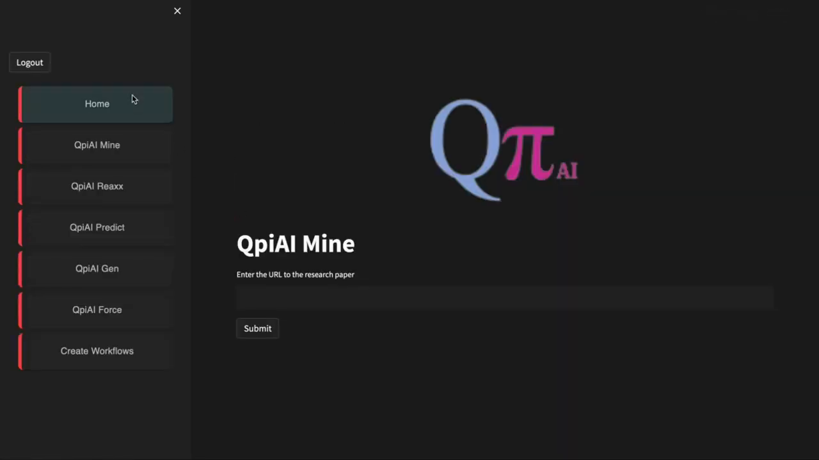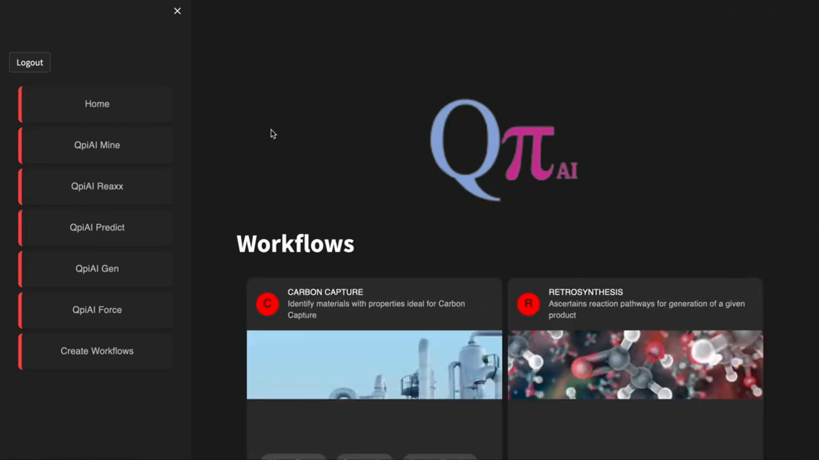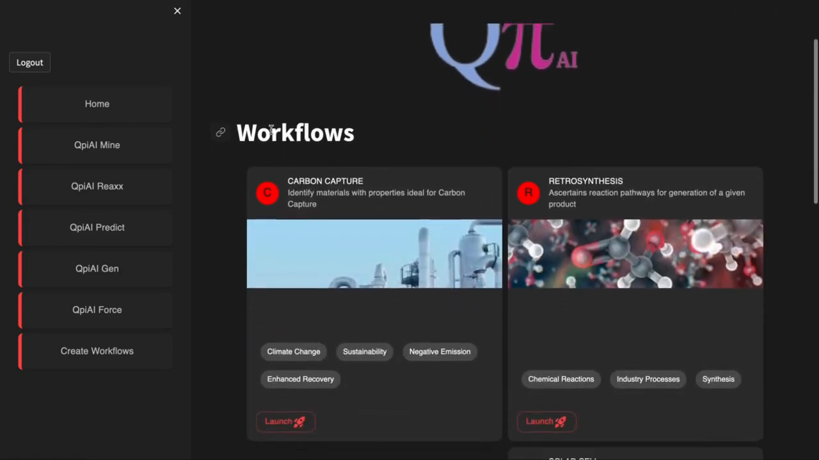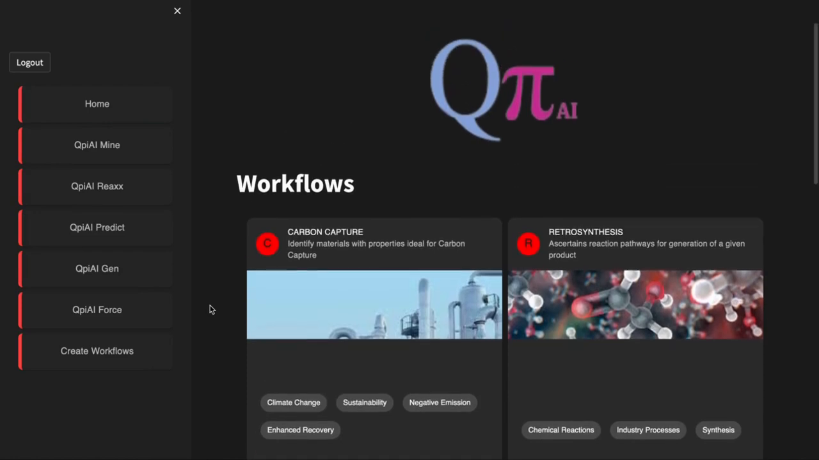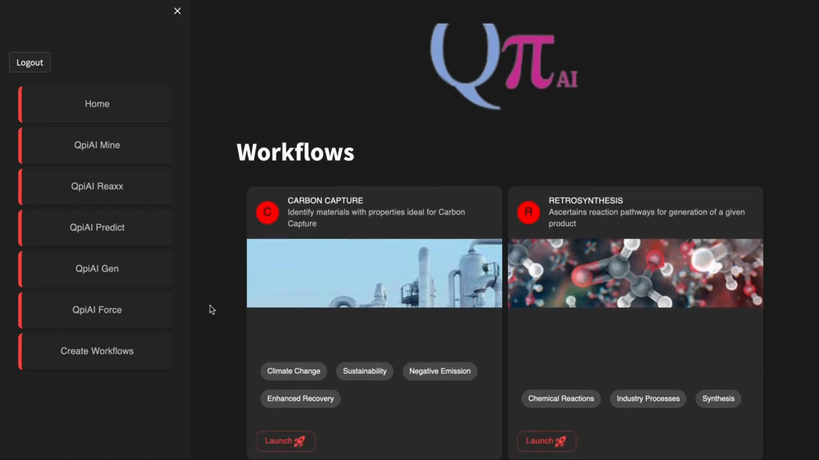The home page showcases the microservices for specific tasks in the sidebar. For the application we seek to solve, the user can use a variety of these services in any combination to create a workflow as shown in the main page.